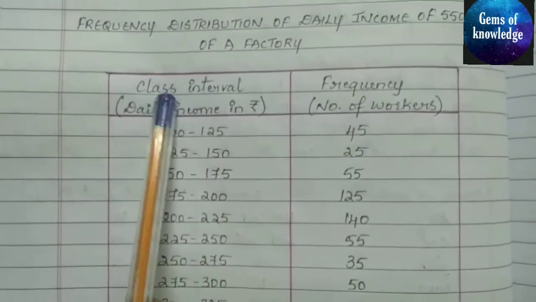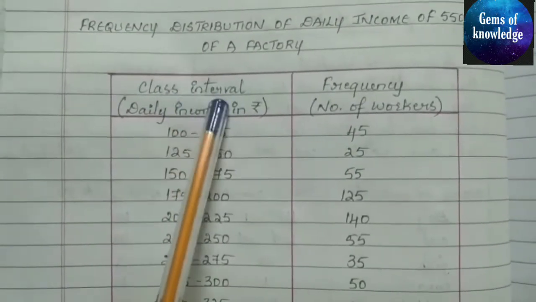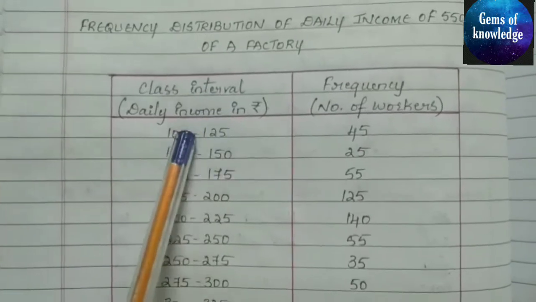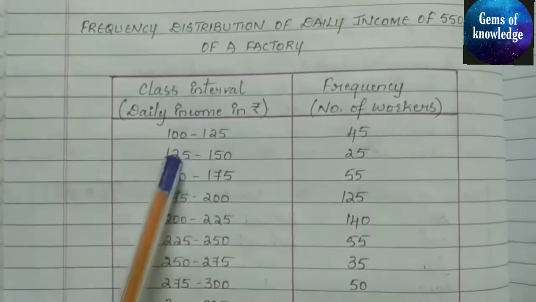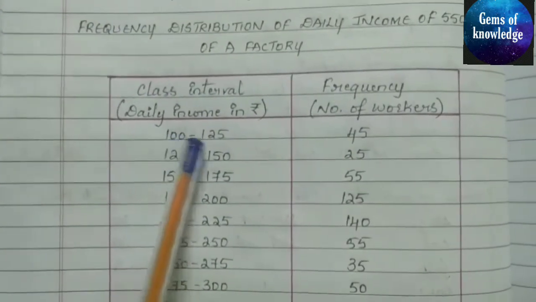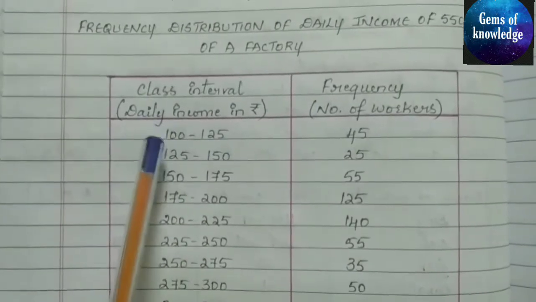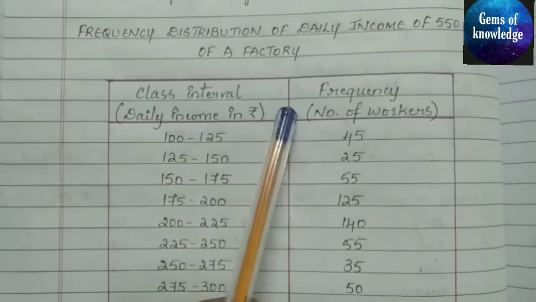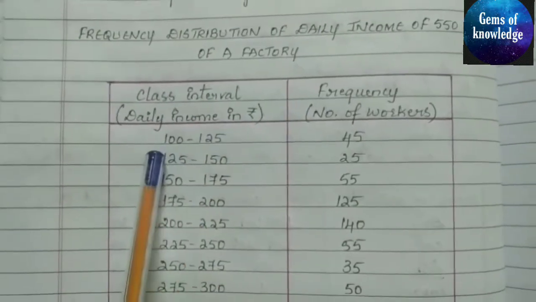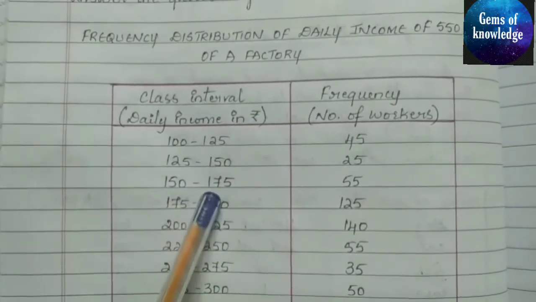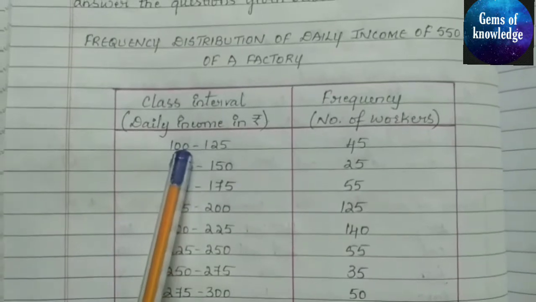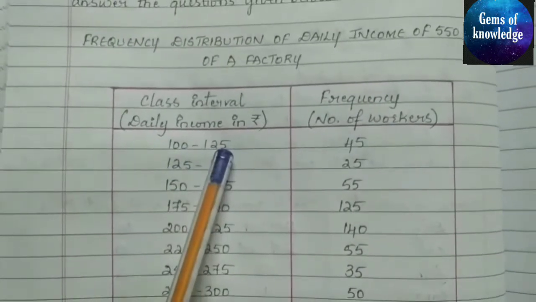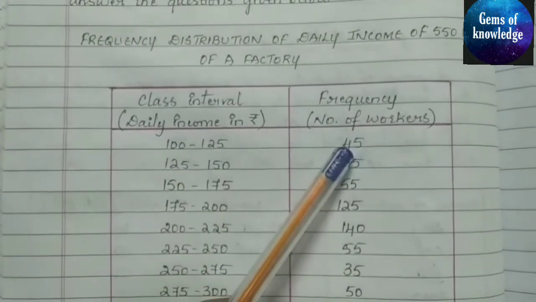You can see here it is written as class interval. So these are called class intervals. Here you can see 100 to 125. What is this 100 to 125? It is the daily income in rupees. Among 550 workers, there are some who take only 100 to 125 rupees. How many workers? There are 45 workers.